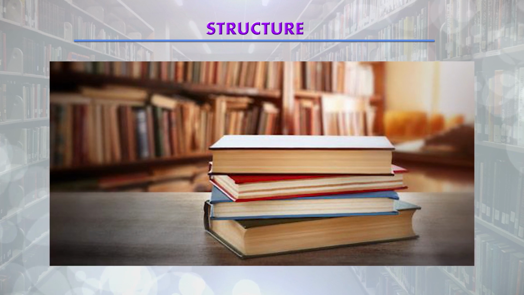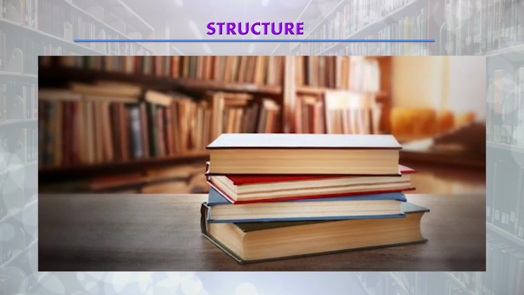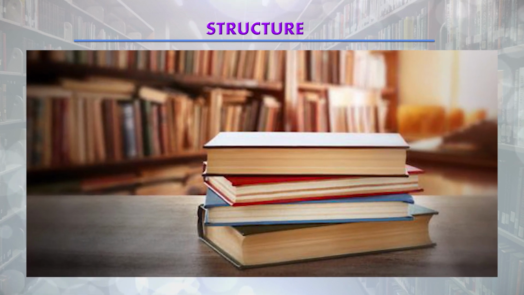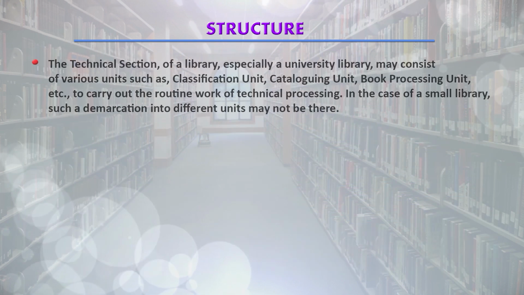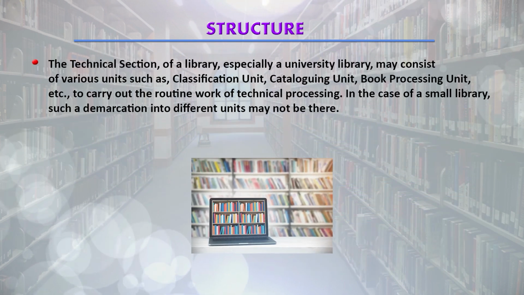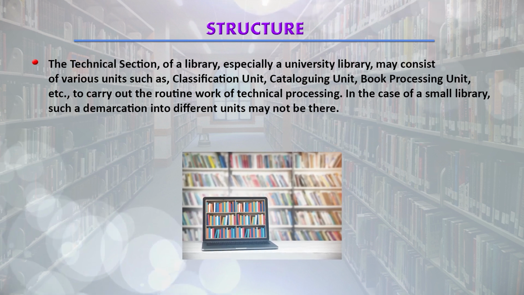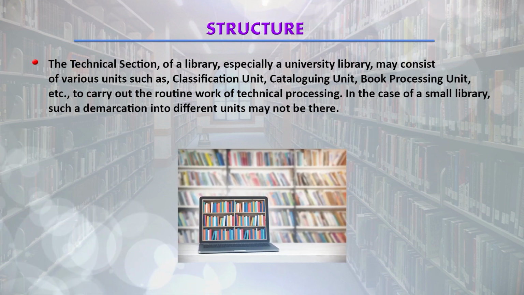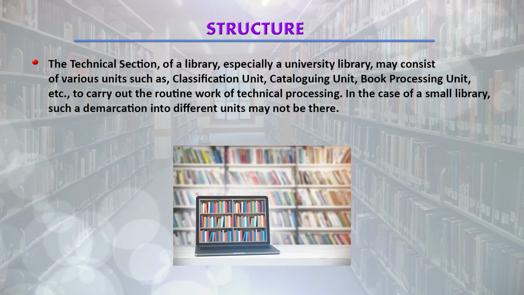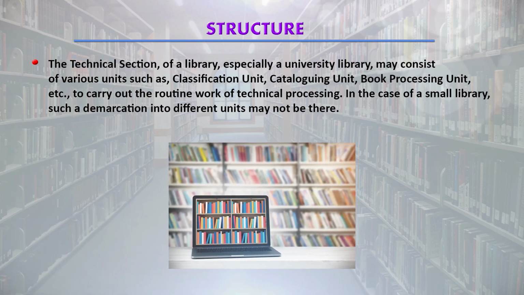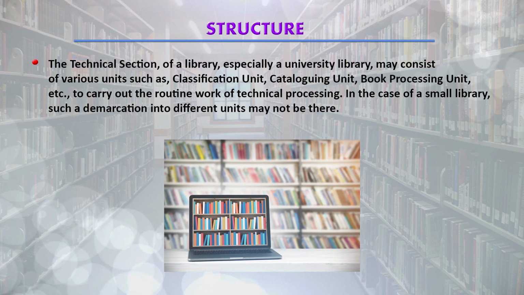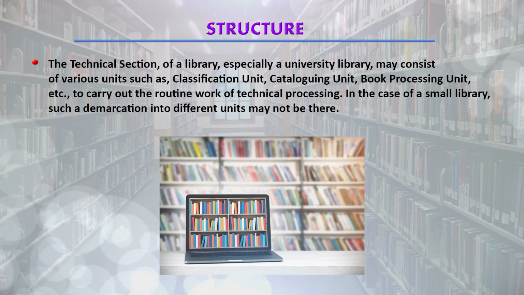Now coming to the structure of this section. What type of structure does this section have? The technical section of a library, generally in a big library like a university library, may consist of various units such as classification unit, cataloging unit, book processing unit, etc.